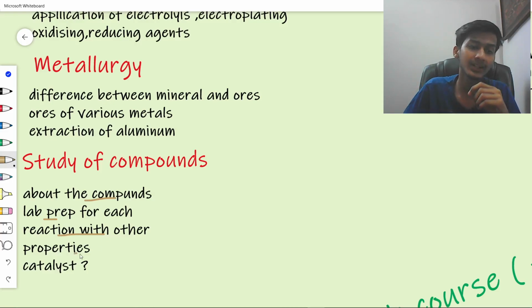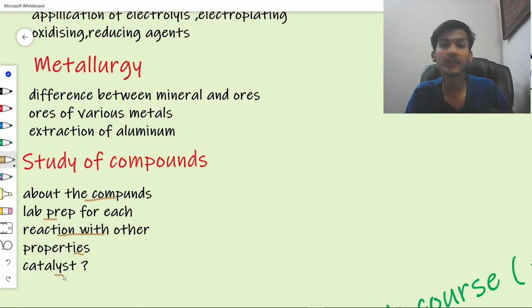After these, we have the properties as well as the catalyst, that is, which catalyst is used, or what is the purpose of the catalyst in this type of reaction. That is also asked from the study of compounds. So make sure to note that also.